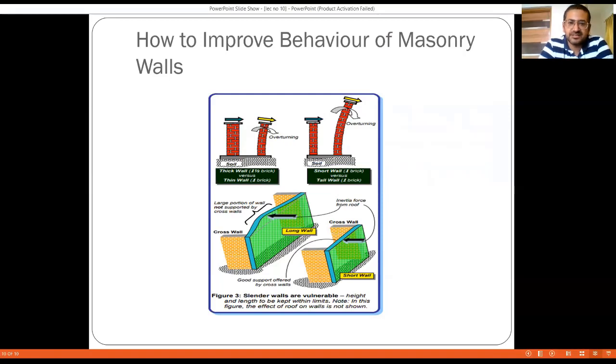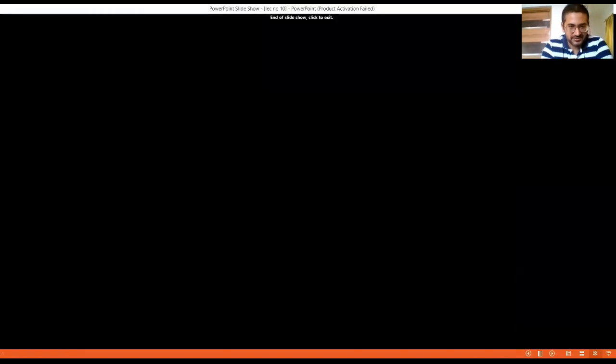And the same thing happens in the case of the height of the wall also, right? The thickness of the wall is there, then accordingly the height should be there. If the thickness of the wall is less and the height is more, then also the wall is likely to overturn or topple. So in order to reduce the height, because we cannot avoid the height, right, what we need to do is introduce horizontal bands in the building, which we are going to discuss in the further lectures.